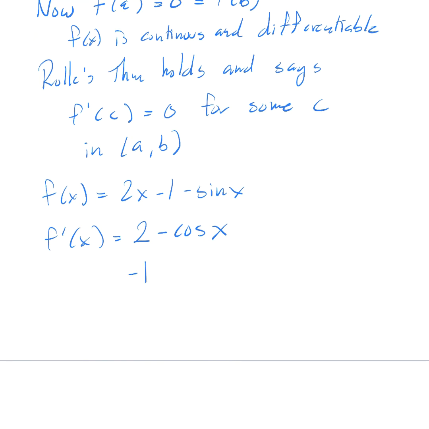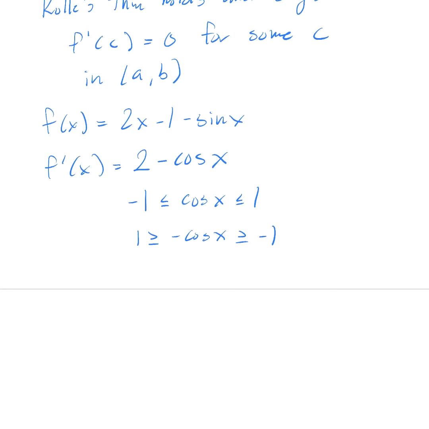Well, cosine of x lives between negative 1 and 1, which means negative cosine of x also lives between negative 1 and 1, which means if we add 2 everywhere, 2 minus cosine of x is greater than or equal to 1 and less than or equal to 3.